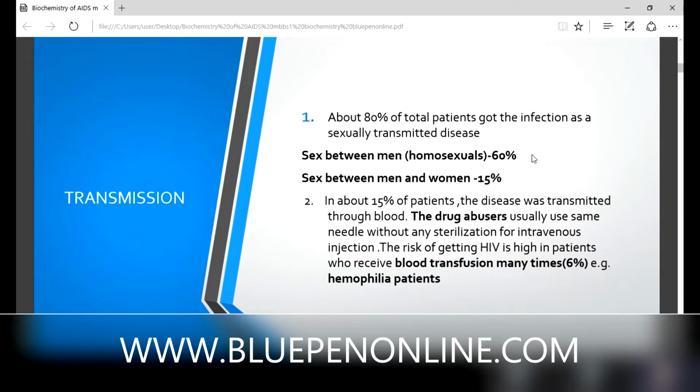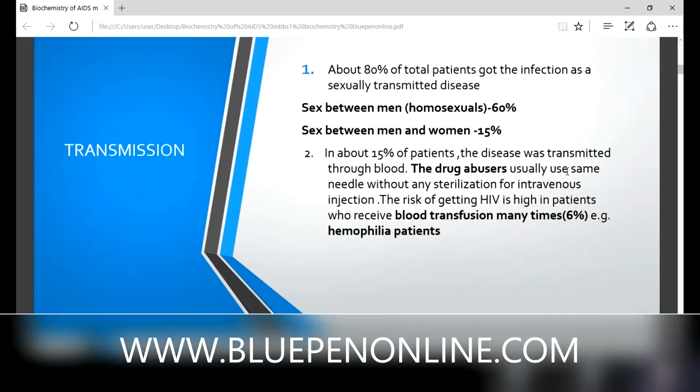Then in 15% of patients, the disease was transmitted through blood. We are very familiar, it is transmitted through body fluids like blood, milk. Drug abusers usually use the same needle without any sterilization for intravenous injection. The risk of getting HIV is high in patients who receive blood transfusions, a pathetic condition. Who receive blood transfusion many times, 6% transmission is through this blood transfusion. Example, in case of hemophilia patients, frequent blood transfusion is required.